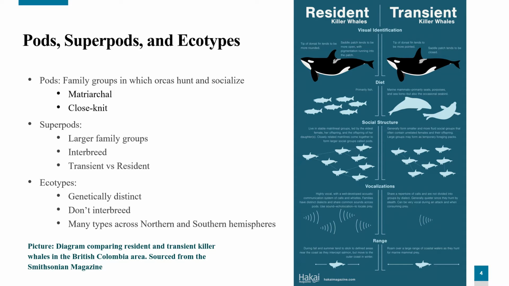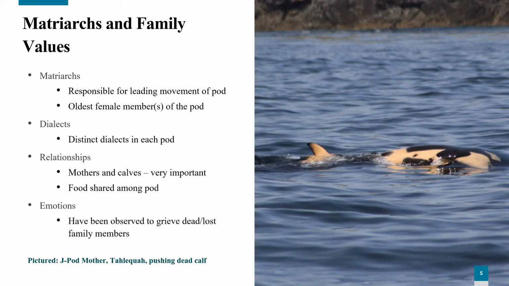A superpod is a group of related pods. An example of this is the southern resident killer whale population, which is comprised of the J, K, and L pods. These superpods and/or populations can be either transient or resident. More broadly, orcas can be divided into ecotypes. There are several ecotypes in the northern and southern hemispheres that are genetically distinct from one another. These ecotypes do not appear to breed with or interact with other ecotypes. All pods, therefore, are made up by a single ecotype.